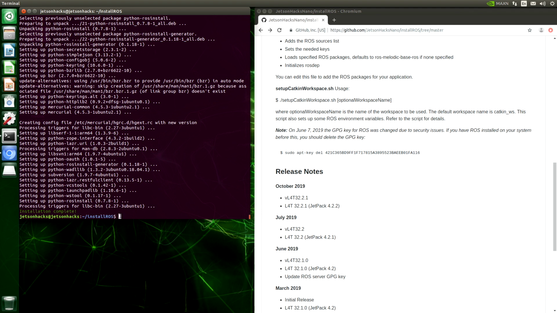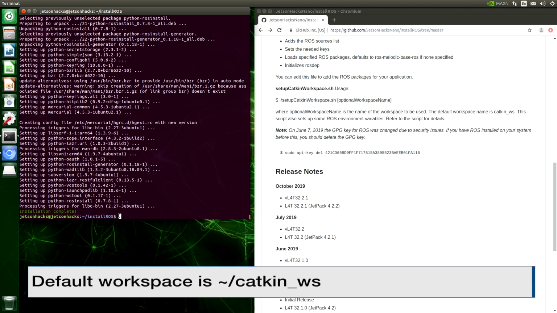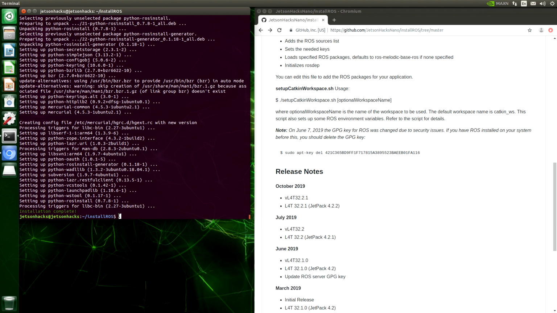If we run the setup Catkin workspace without any parameters, it will just build Catkin_WS in the home directory. We can set an optional workspace name if we want, include the file path and the name of the Catkin workspace. We can use a different workspace name by adding that as a parameter. You can pass that as a file path with the new name on the end. Let's just create a default workspace.